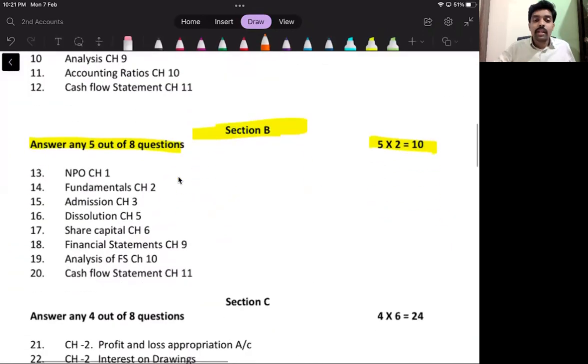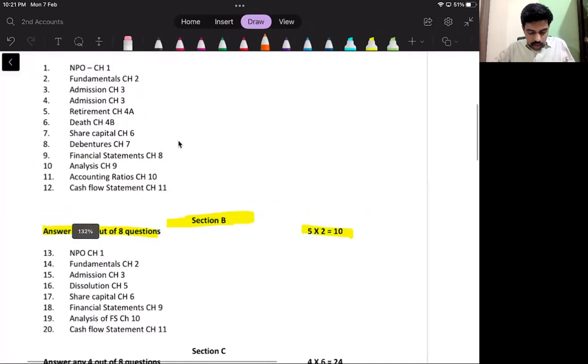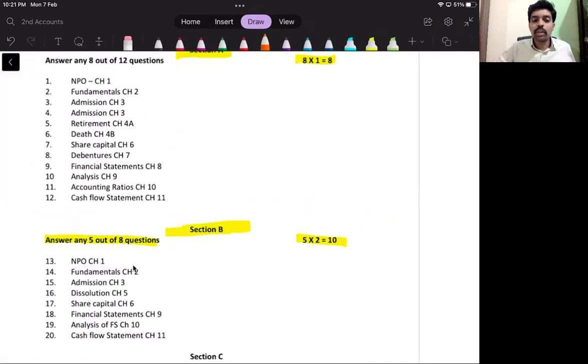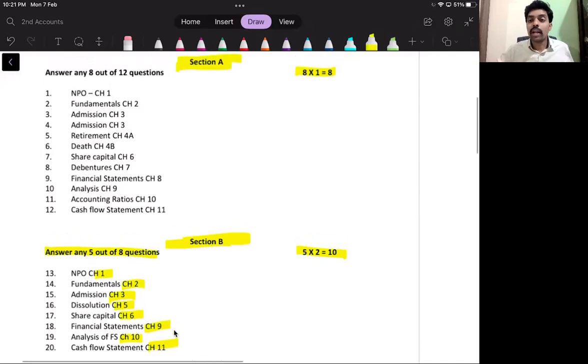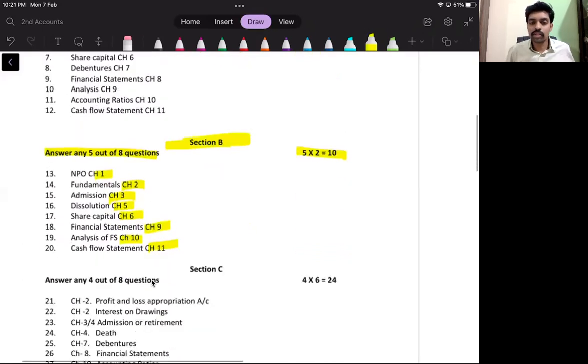Now, section B and then section C. First, you give preference only to these chapters: chapter 1, 2, 3, 5, 6, 9, 10, 11. From these chapters itself, you can study all 1 marker questions from chapter 1, 2, 3, 6, 9, 10, 11. If you study 1 markers from the same chapters, that will help you to attend even section A questions. All right. So first you give preference to these theory chapters, then later on go to other chapters. So this is about section A and then section B.